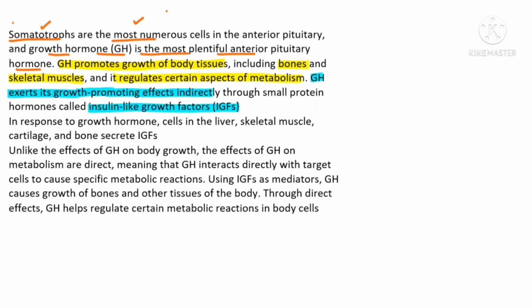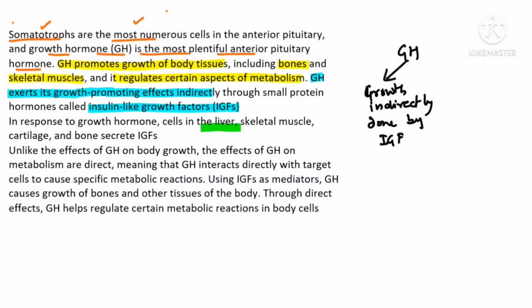So growth hormone is doing two works. One, it is responsible for the growth, as the name is telling, but it is doing it indirectly. This work is indirectly done by the IGF. And who is producing IGF beta? See beta carefully, the cells in the liver, skeletal muscles, cartilage and bones, they will secrete IGF. So because of this insulin-like growth factor, the growth is going on.